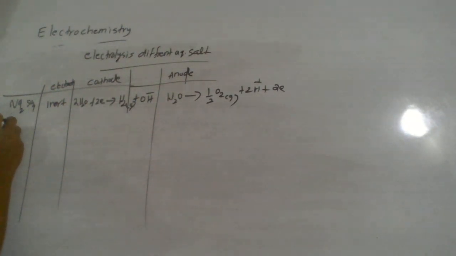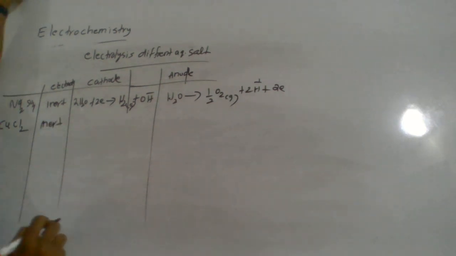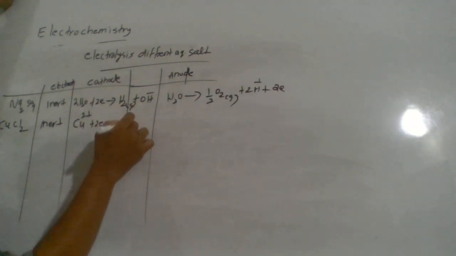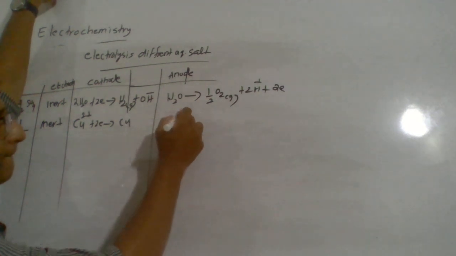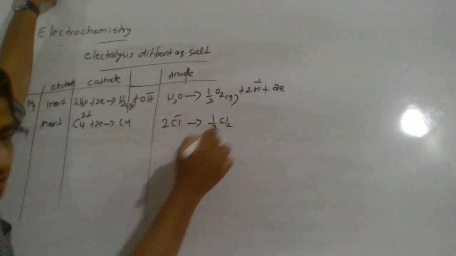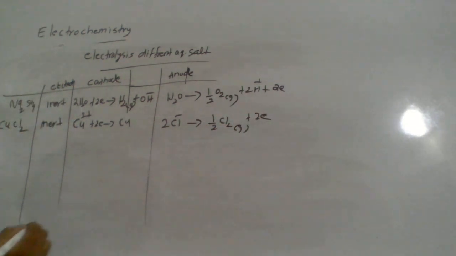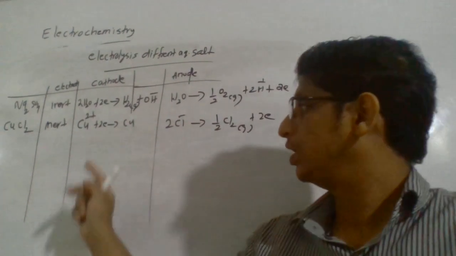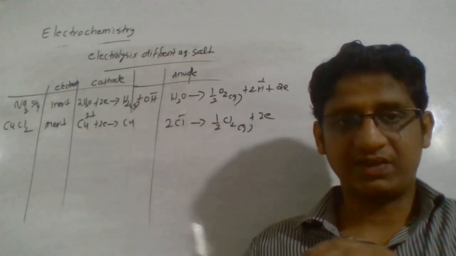Next, copper chloride, CuCl2. This time again an inert electrode is used. There you will see one difference: the copper 2+ ion this time gets reduced to copper, while chloride ion gets oxidized to chlorine. Here you have to compare the electrode potential again. We know the copper ion has a positive reduction potential value, while hydrogen is 0.